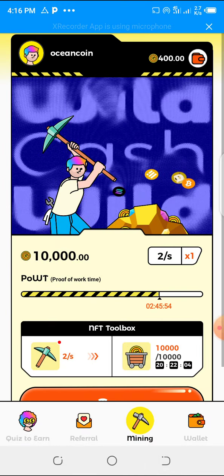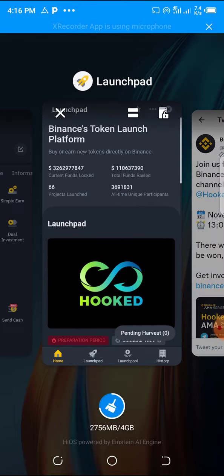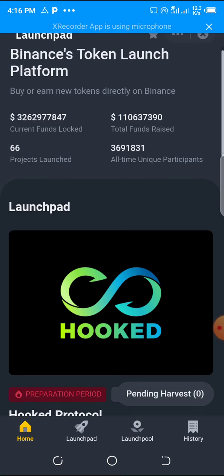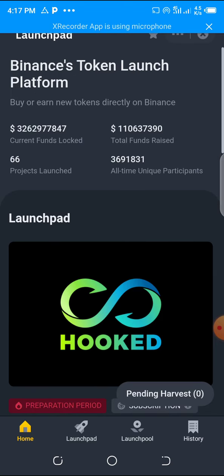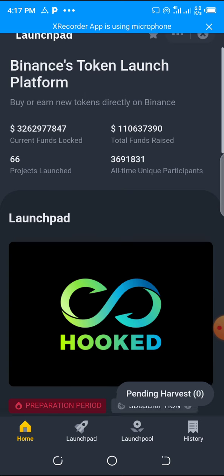So that's that. This coin, you can already see, I've shown you on Binance. Look at it on Binance. Binance token launch platform. You can see that buy or earn new tokens directly on Binance. Look at the current funds locked. Look at the total funds raised. Look at projects launched. Look at all-time unique participants in this particular Hooked token.